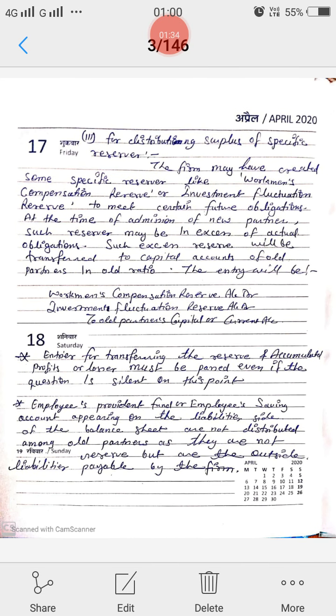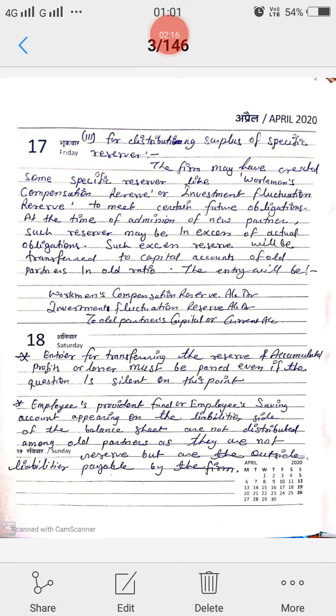For distributing surplus of a specific reserve: the firm may have created some specific reserves like workmen compensation reserve or investment fluctuation reserve to meet certain future obligations. At the time of admission of a new partner, such reserves may be in excess of actual obligation. Such excess reserve will be transferred to capital accounts of old partners in old ratio. The entry will be: workmen compensation reserve account debit, investment fluctuation reserve account debit, to old partners' capital or current account.